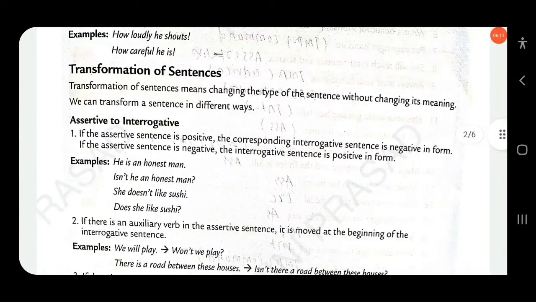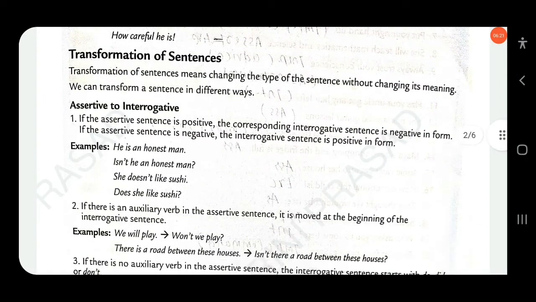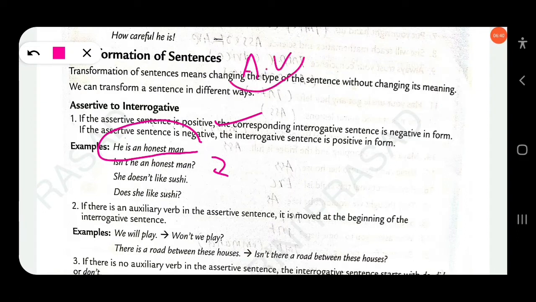So here you find assertive to interrogative. If the assertive is positive, the corresponding interrogative sentence is negative in form. So here you find, he is an honest man. So this is an assertive sentence. Okay, so here it's yes-no interrogative. So generally we change the positive into interrogative by bringing the auxiliary verb to its beginning.